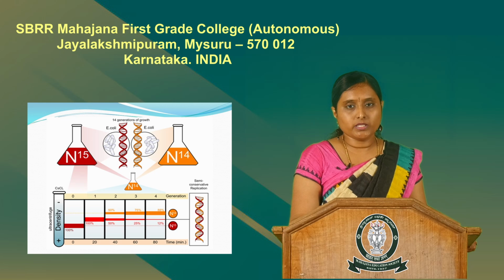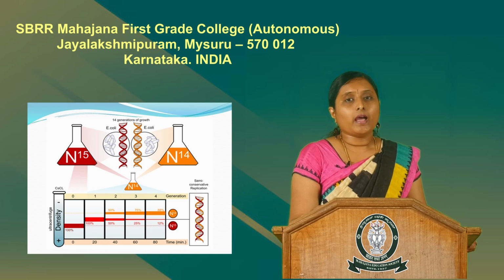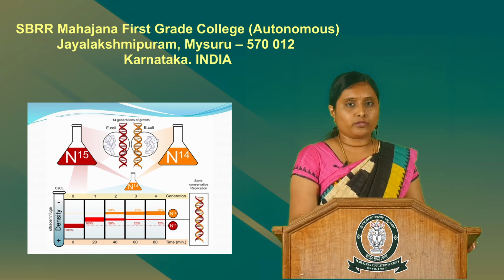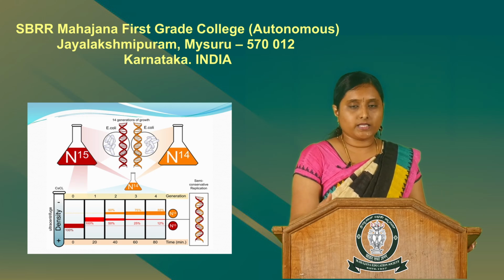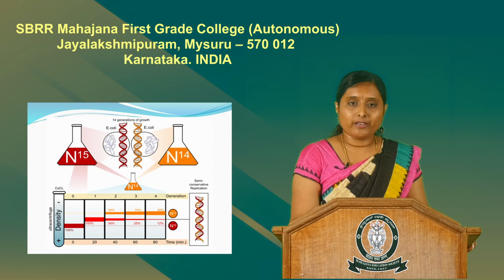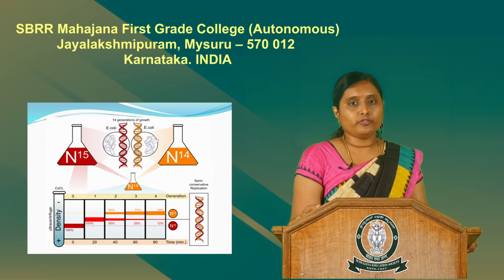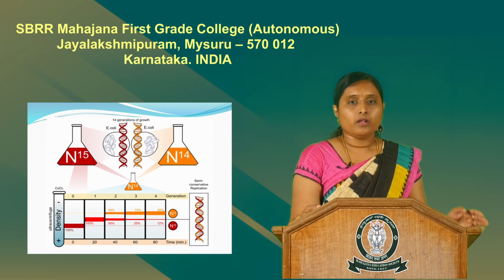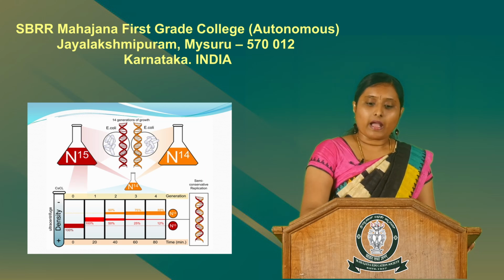At the end of 60 minutes, the cells were again isolated and subjected to density gradient centrifugation, and the result observed was again two bands, one at the center and one at the top of the test tube, suggesting that the center band is because of the DNA containing hybrid N14 and N15 isotopic forms of nitrogen, and the band at the top of the test tube is because of DNA containing the N14 isotopic form of nitrogen.